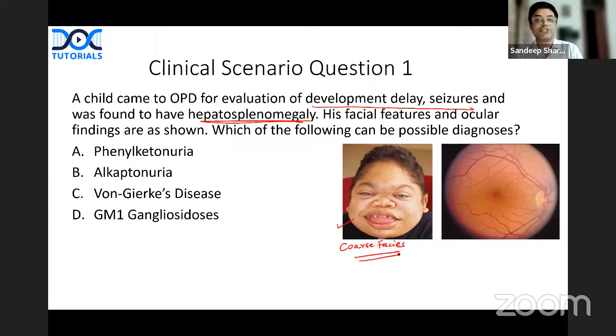And the fourth thing which you can find in this is this so-called cherry red spot. Cherry red spot. Now, what is the most likely diagnosis which is going to fulfill all of them? You have 4 options given to it.